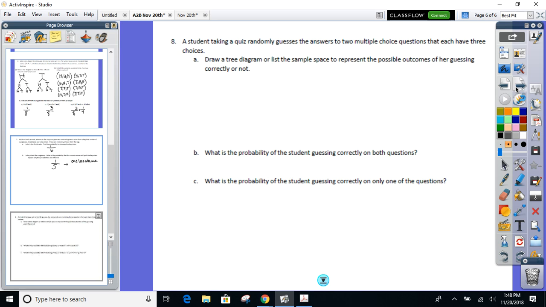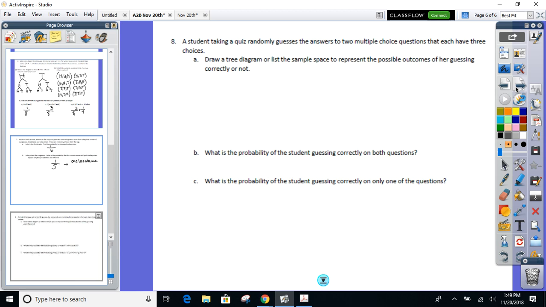Right now, some of these, like I said at the beginning, they're wordy. They're very hard to understand. Take a look at this one. You're taking a quiz. You randomly guess the answers to 2 multiple choice questions that have 3 choices. Now, before I even get into this tree diagram, I want you guys to visualize what's going on here. You have this quiz in front of you. How many questions are on this quiz?